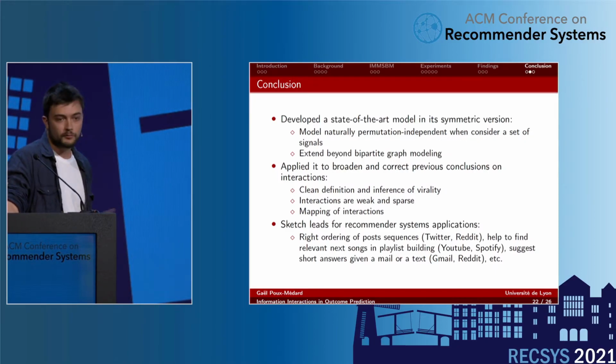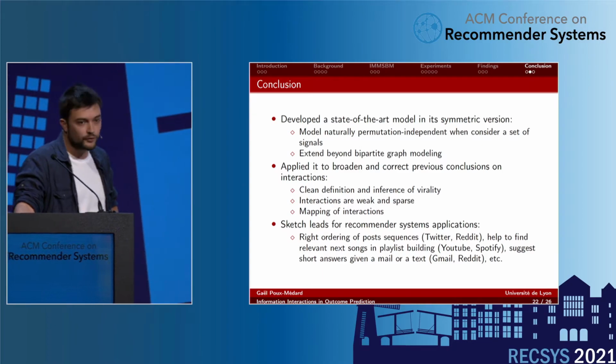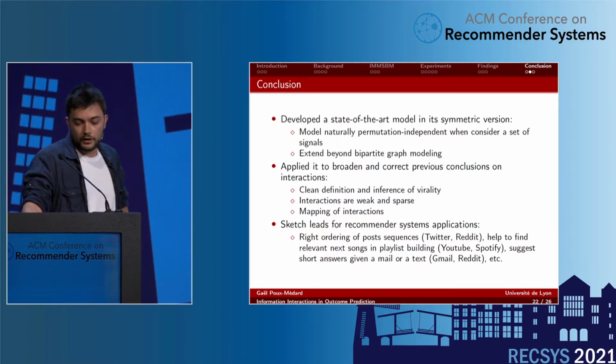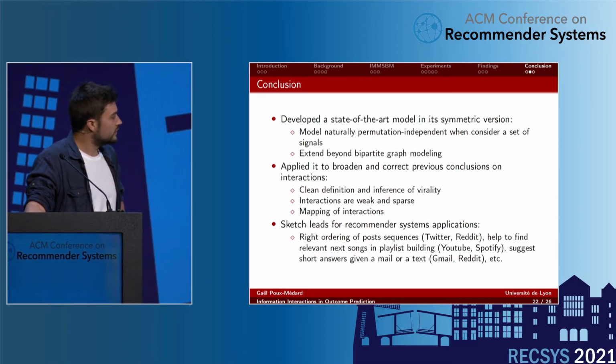As a conclusion, I'm just recalling what I just said. We developed a state-of-the-art model, the MMSBM, into its symmetric version, the IMM-SBM. We applied it to Burden and correct previous conclusions on interaction modeling with a clean definition and inference of virality. We find that interactions are weak and sparse, and we sketch leads for applications in recommender systems.